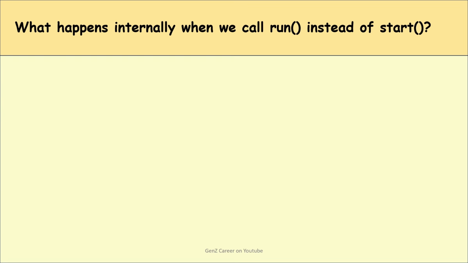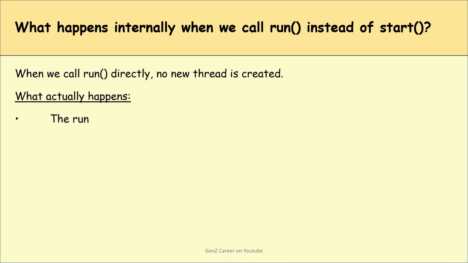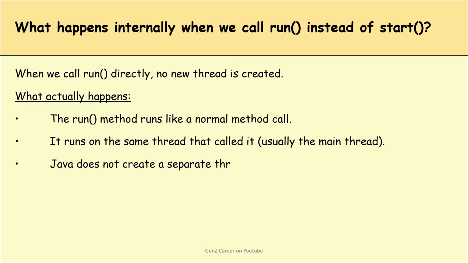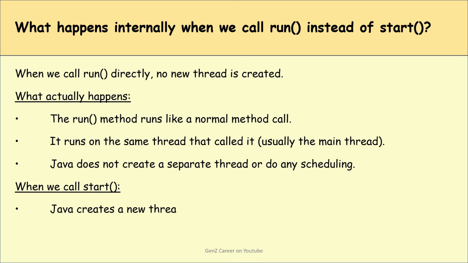What happens internally when we call the run method instead of the start method? When we call run directly, no new thread is created. What actually happens is the run method runs like a normal method call. It runs on the same thread that called it, usually the main thread. Java does not create a separate thread or do any scheduling. When we call the start method, Java creates a new thread. That new thread then calls the run method internally.